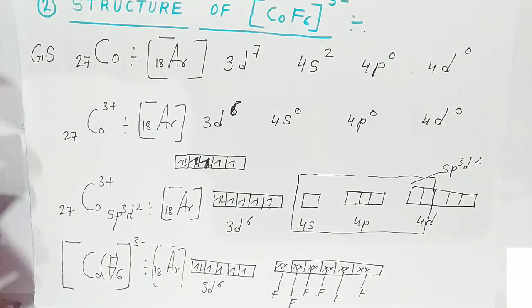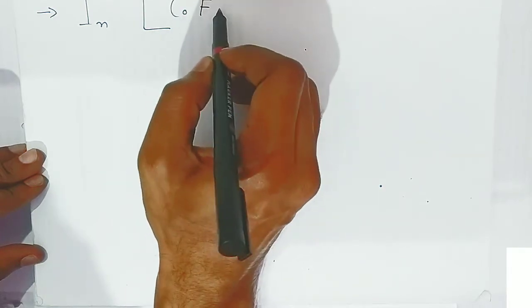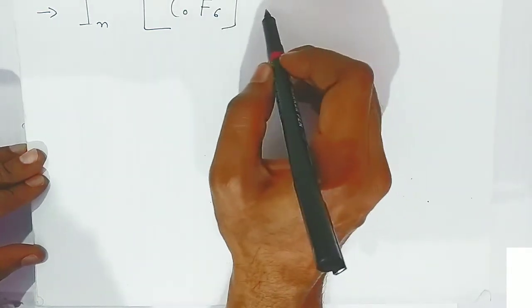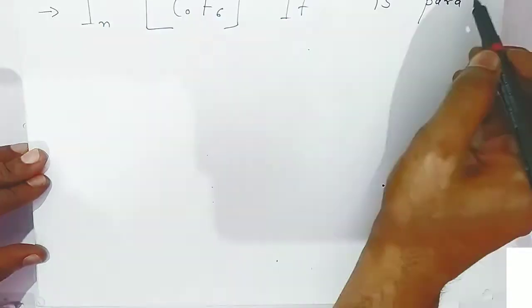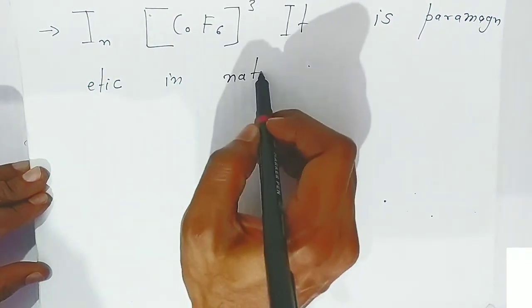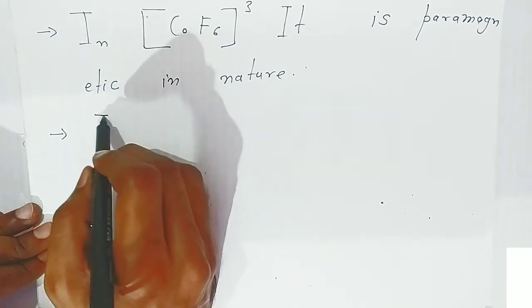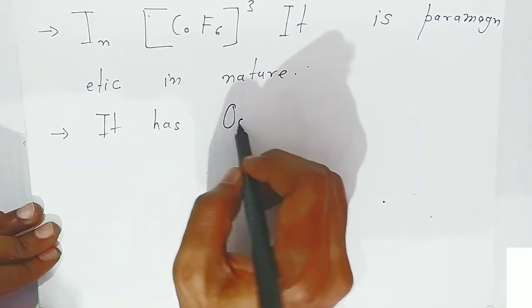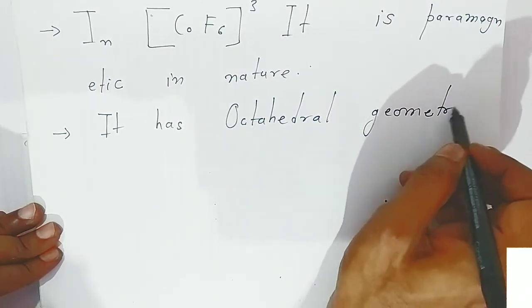This is the structure, students, because here you will find so many unpaired electrons, so it is a complex, hexafluorocobalt 3 minus, which is paramagnetic in nature. Now students, because there are 6 ligands, it has octahedral geometry.